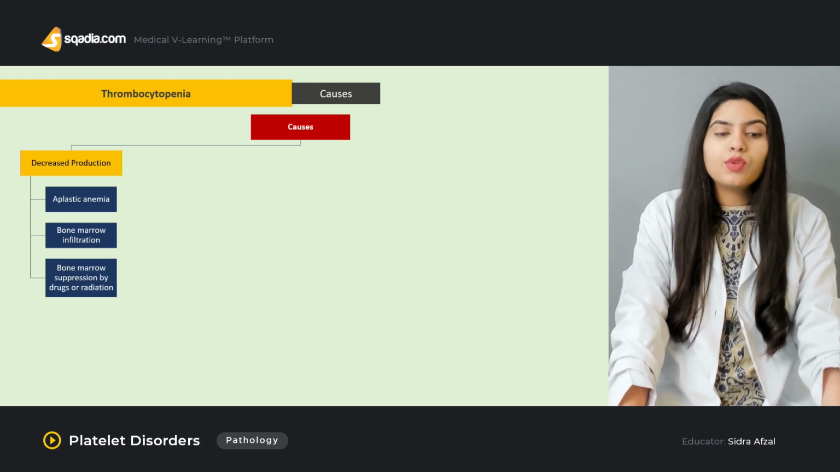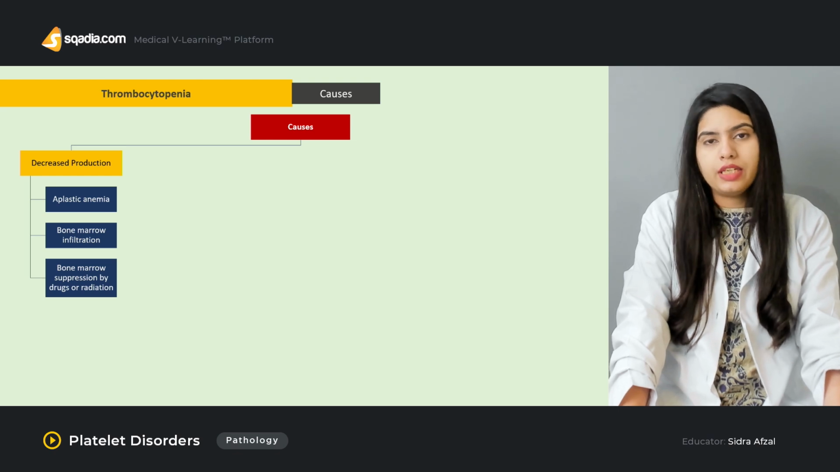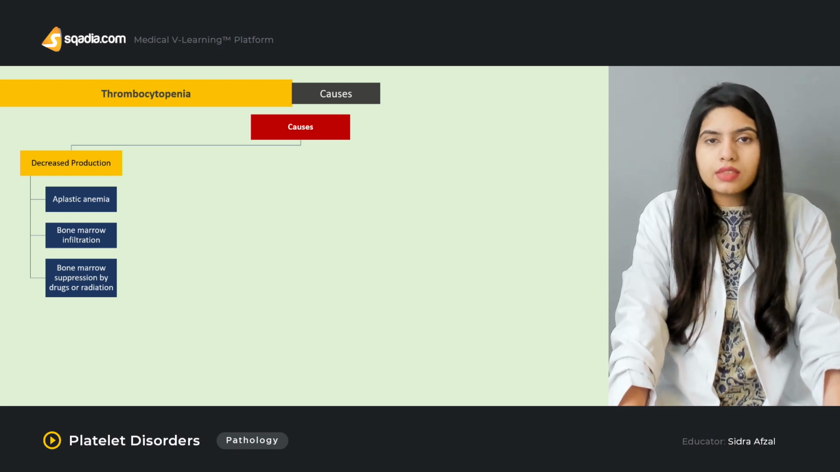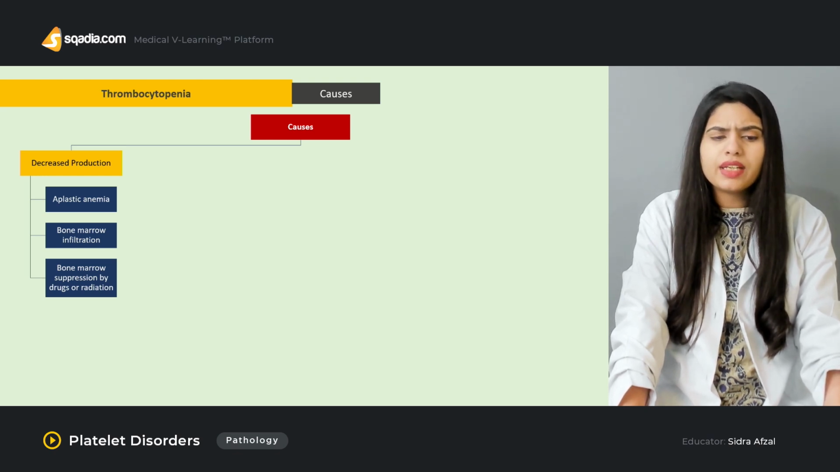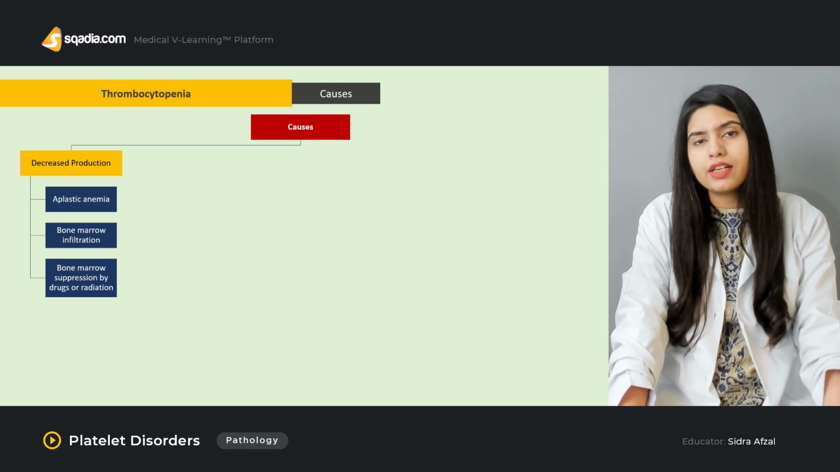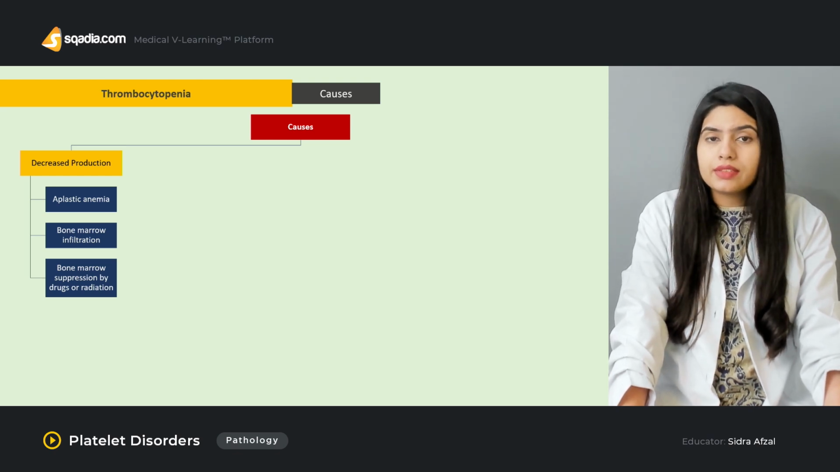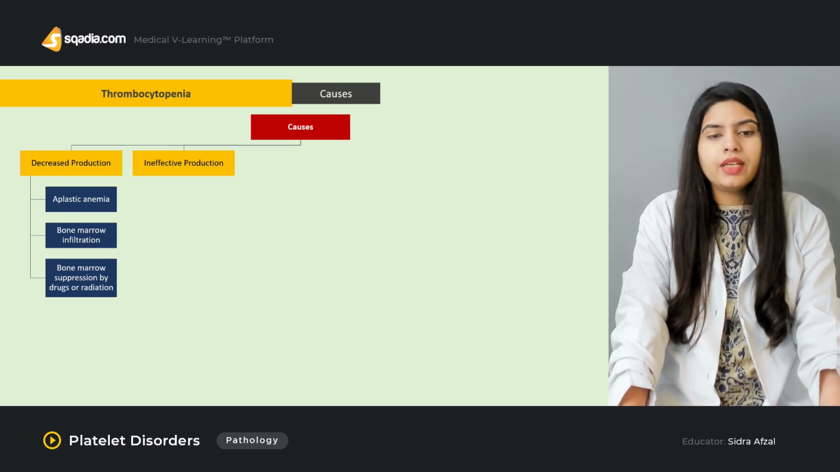Then there can be bone marrow suppression by drugs or radiation. There are some drugs that are immunosuppressants like the corticosteroids and various other drugs, like the drugs that are used to treat hepatitis. They can be responsible for the bone marrow suppression and decrease in the production of the platelets.